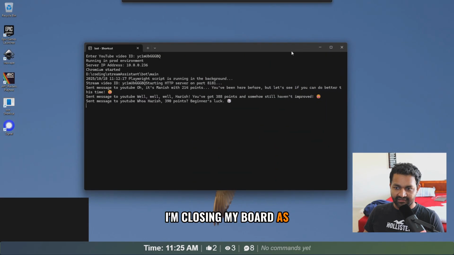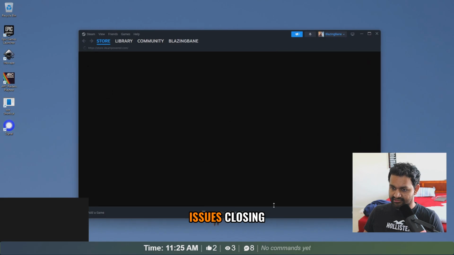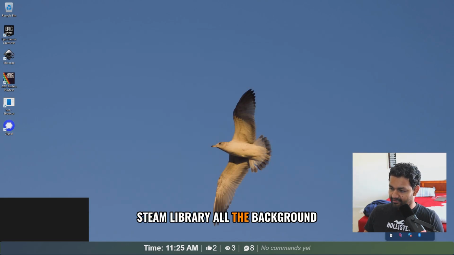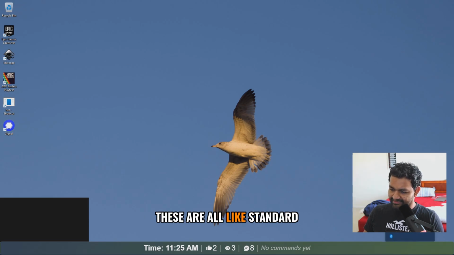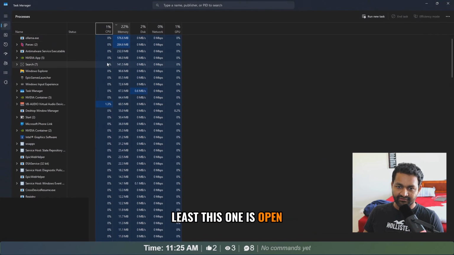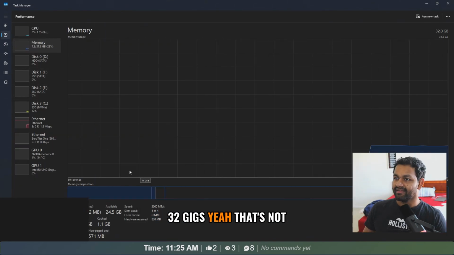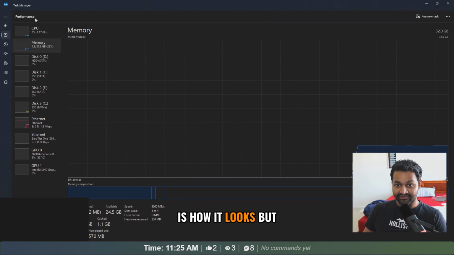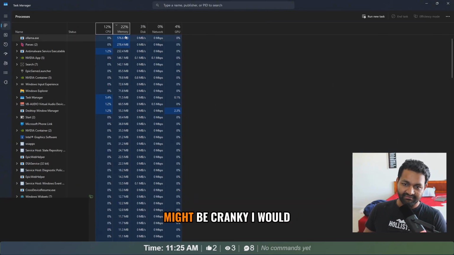I'm closing my board as well, if that's causing issues. Closing Steam library, all the background apps, exit, Discord, Epic. These are all like standard applications. I don't think that would cause issues. Now at least this one is open. What is being using my memory? I have 32 gigs. Yeah, that's not how Task Manager looks. This is how it looks, but yeah, the previous one, something might be cranky.